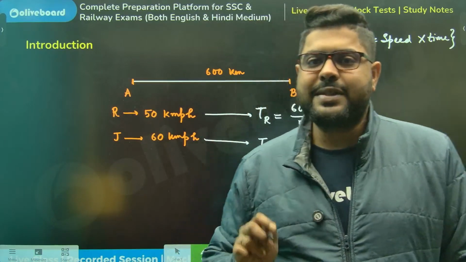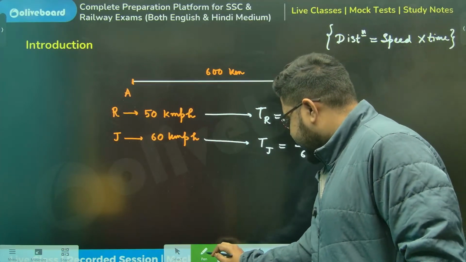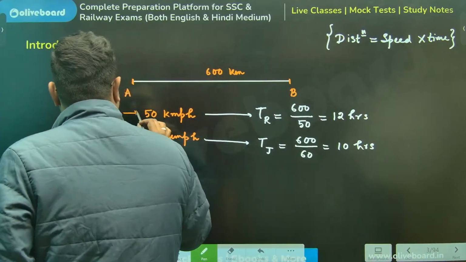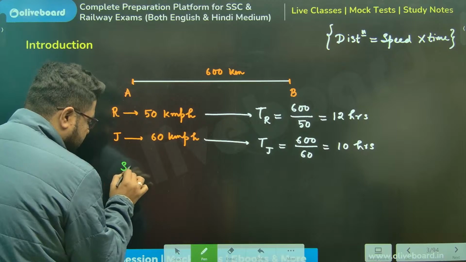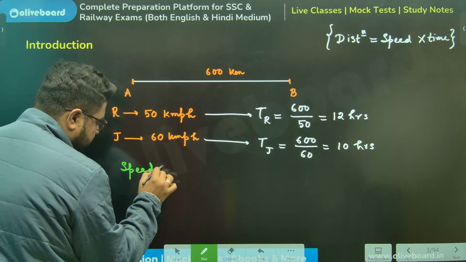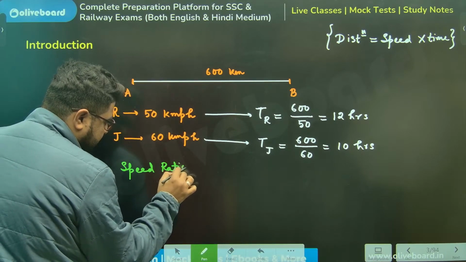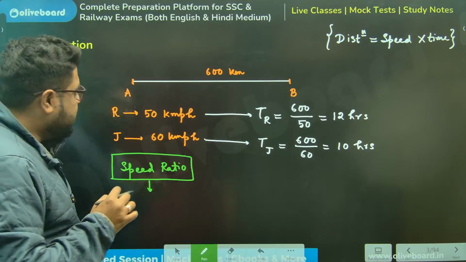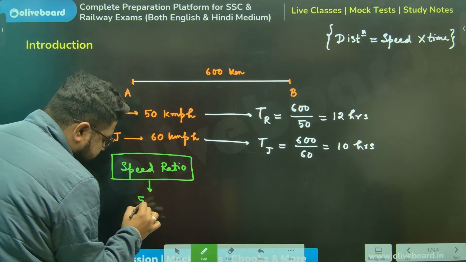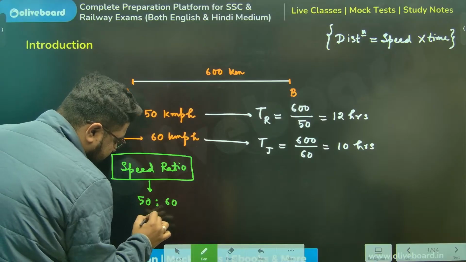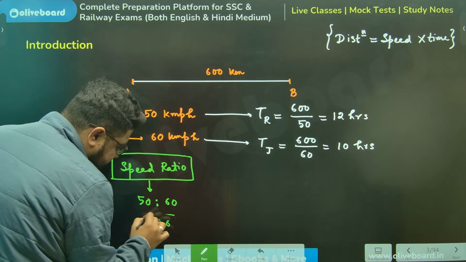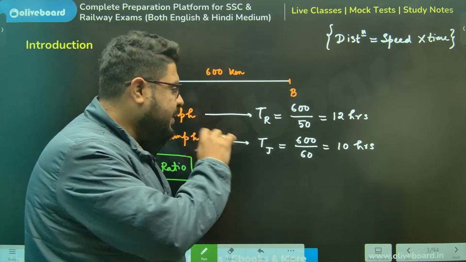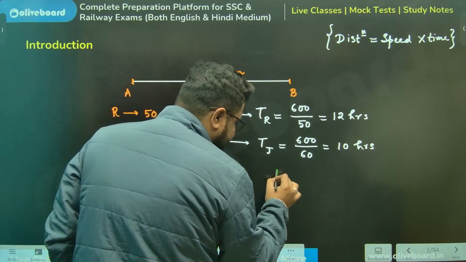Now understand one simple thing here. Please understand the fundamental thing of this chapter. What is the speed ratio between Rohit and Jagdish? Speed ratio, you can say 50 ratio 60, meaning 5:6, or 5/6 also you can write. Listen to this. What is the time ratio?